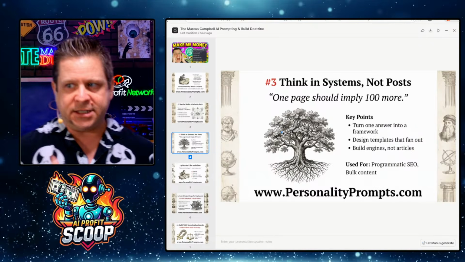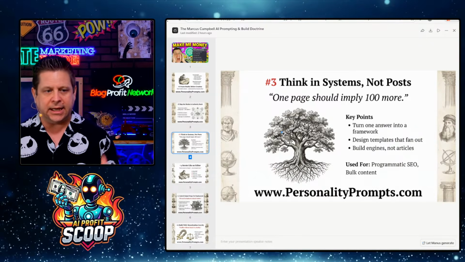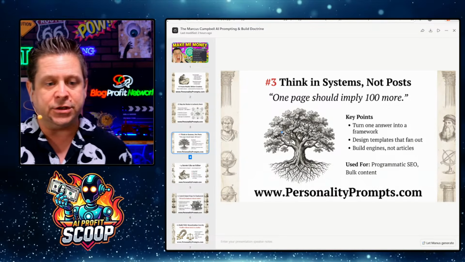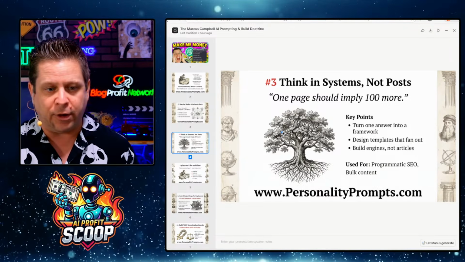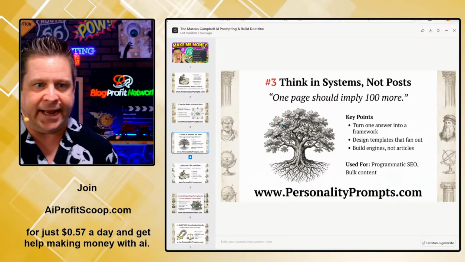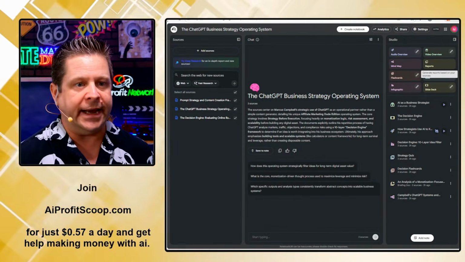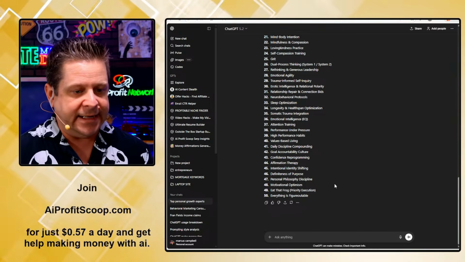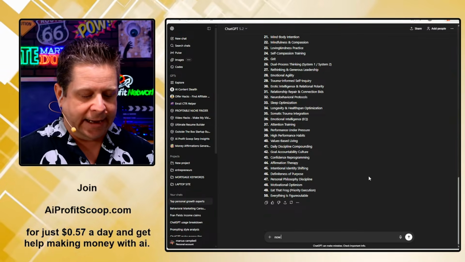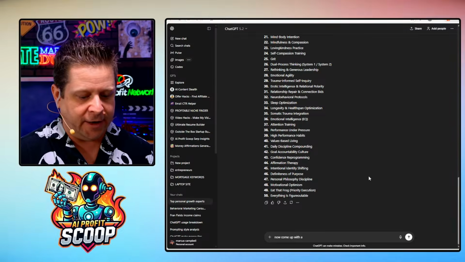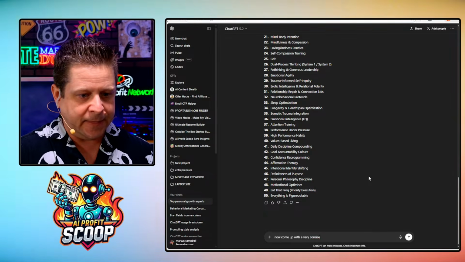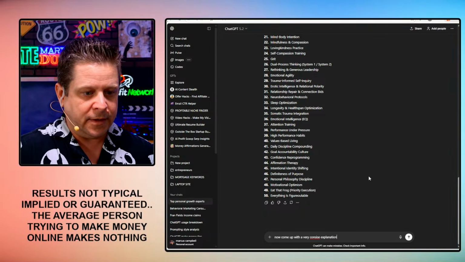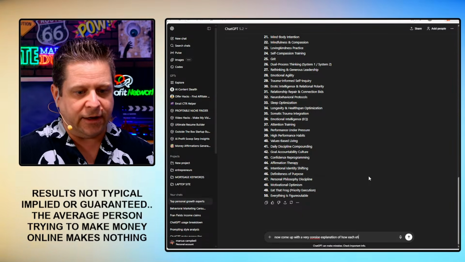Understanding this and seeing where we're going is absolutely key to using AI to build a business and make money. Another thing I use it for is turning one answer into a framework, designing templates that fan out. Maybe I could go through and say, okay, now that we have all of these top personal growth ideas, now come up with a very concise explanation of how each helps.